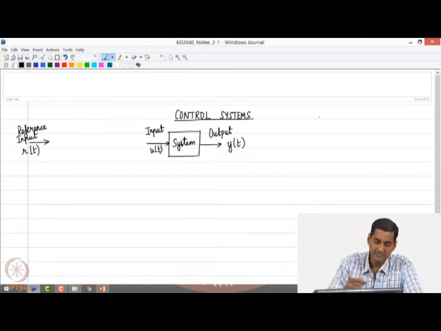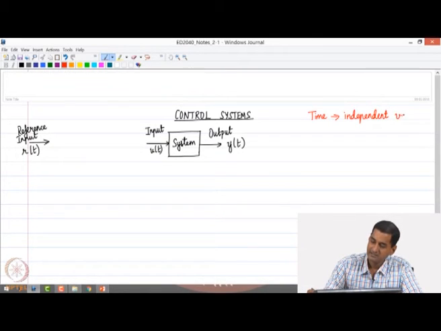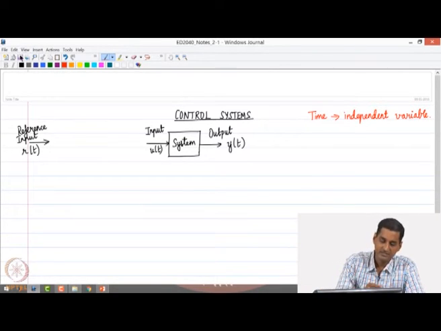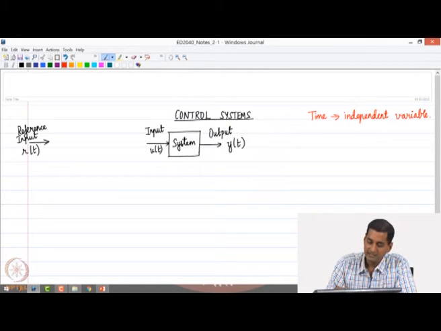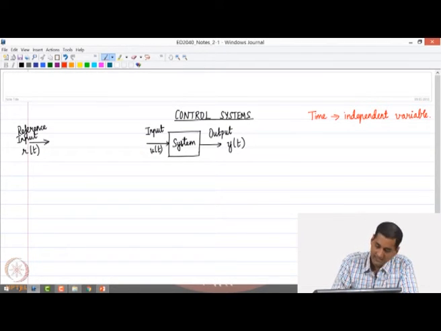Okay. Of course, please note that in this particular course, since we are dealing with dynamic systems, time is the independent variable. That is something which we have already realized. So, time is our independent variable. That means that all other variables are functions of time. Okay. So, we see that the input u of t, y and the reference input in general can be functions of time.